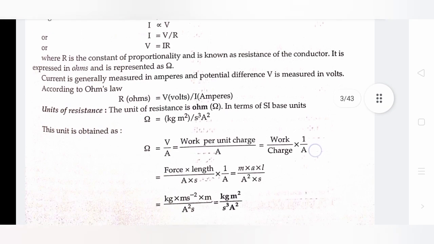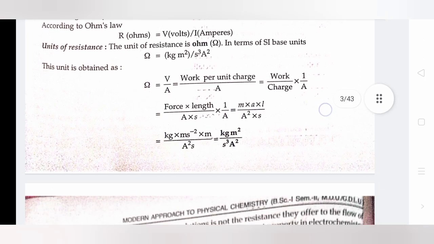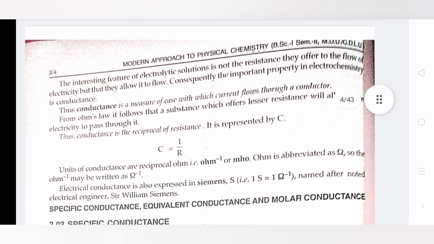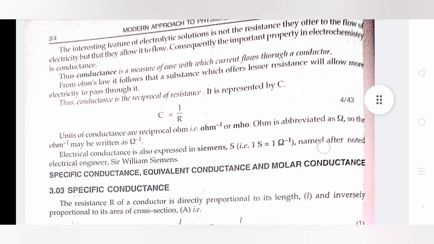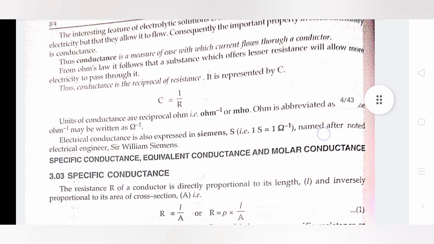Units of resistance. The unit of resistance is the ohm; in terms of SI base units it equals kg meter square divided by s cube A square. The interesting feature of electrolytic solutions is not the resistance they offer to the flow of electricity, but that they allow it to flow. Consequently, the important property in electrochemistry is conductance. Thus, conductance is a measure of the ease with which current flows through a conductor.